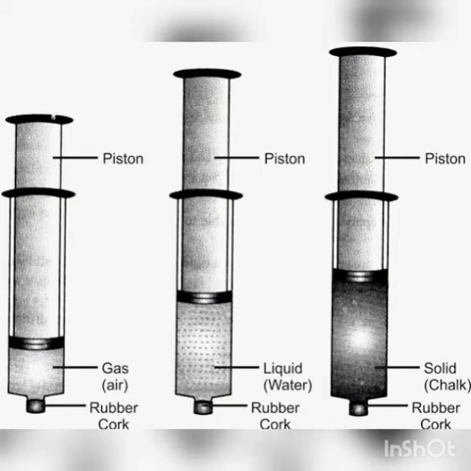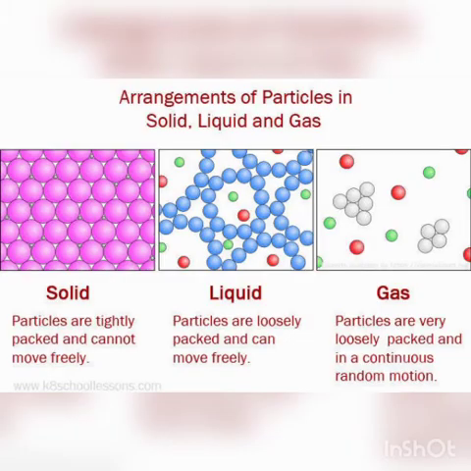Now take the air and compress it. It compresses freely. Yes, we conclude that the piston moved freely when air was present. And in the case of water or chalk powder, it is difficult to press. The conclusion is that gases are highly compressible. The distance between the particles of matter in gases is more than in solids and liquids, so we can compress it easily.